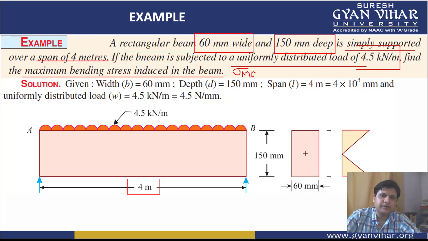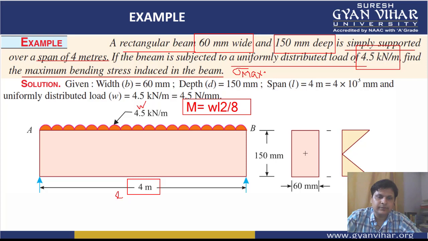The two formulas which are needed: one is obtained by the maximum value of bending moment. In the shear force and bending moment diagram, we have studied this topic. So in a UDL, we all know WL square by 8 will give you the value of maximum bending moment. Means the M value is very easy to calculate. It will be equal to WL square by 8. Now L is already given to you as 4. This is your L. W is this one. So WL square by 8 can be calculated. Means M, the bending moment, is calculated.